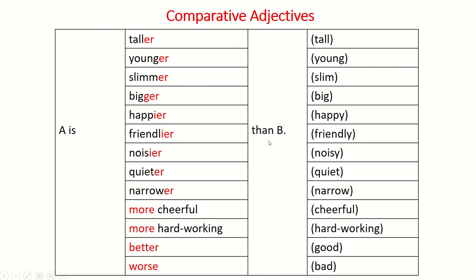So A and B can be things, can be people, things or people. A và B ở đây có thể là sự vật, vật hoặc là người.